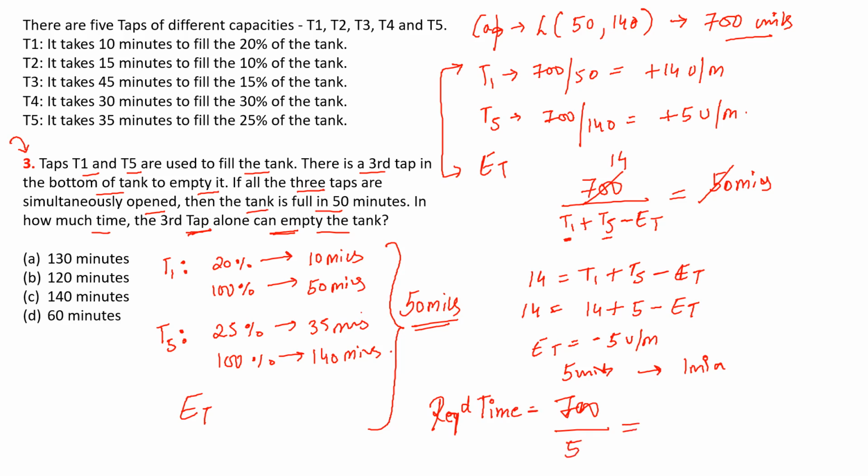That means 140 minutes. Okay, so this is the required time for the empty tap to completely empty the tank. So our answer is option C. Okay, thank you.